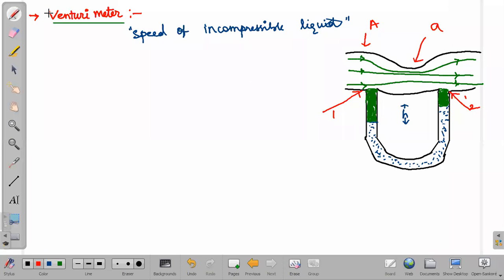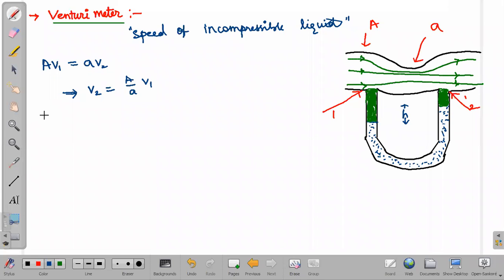Now, what we can write easily from the equation of continuity is A into V1 equals A into V2. Of course, speeds will be different. Small area will have more speed, large area will have less speed, that we have seen in the last topic itself. Now, based on this, if I write an expression for V2, we get capital A by small a into V1. Now, the same thing I will be using in Bernoulli's theorem.